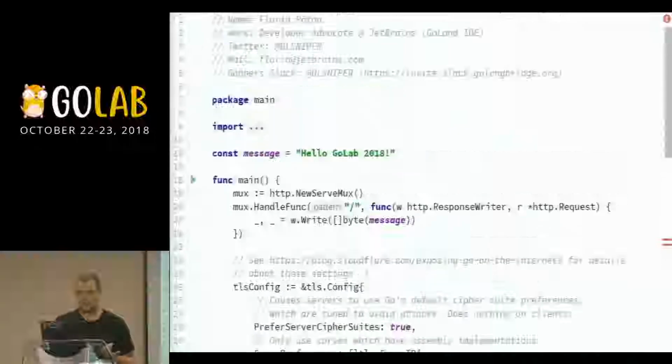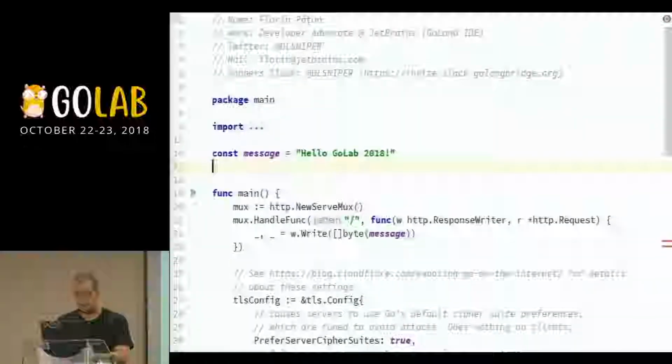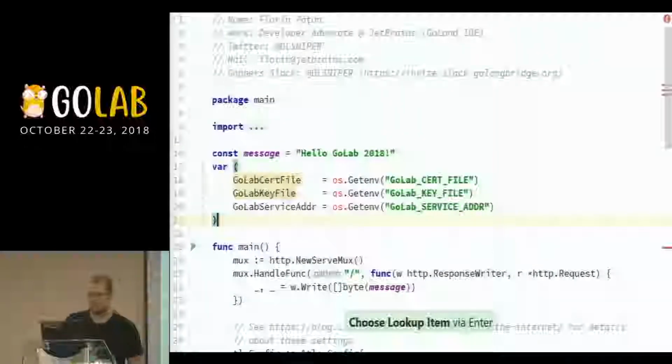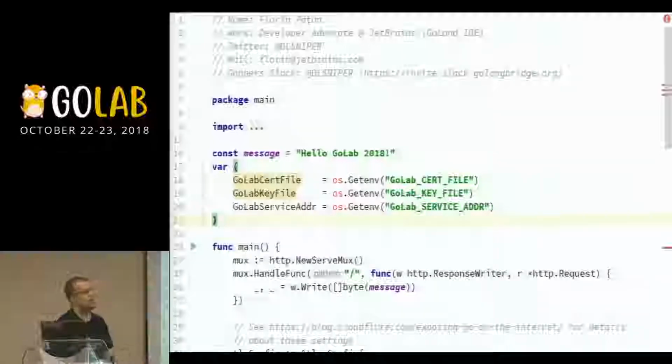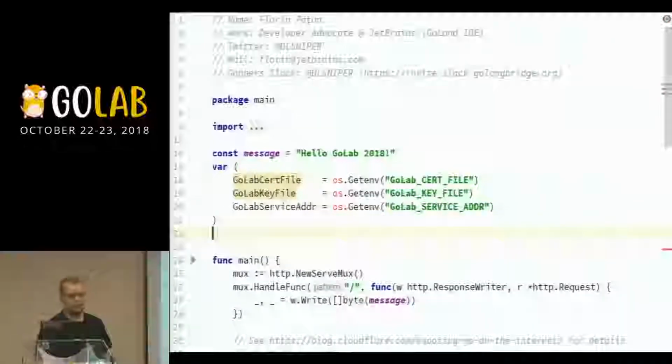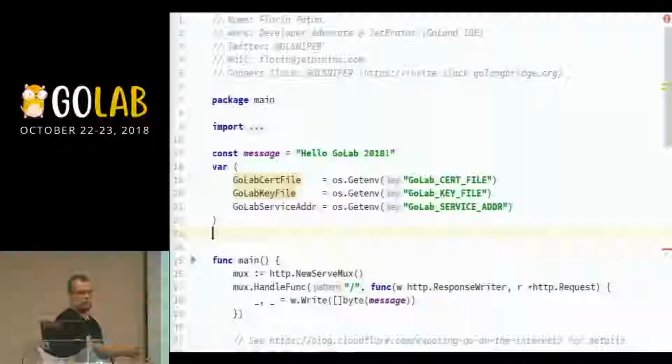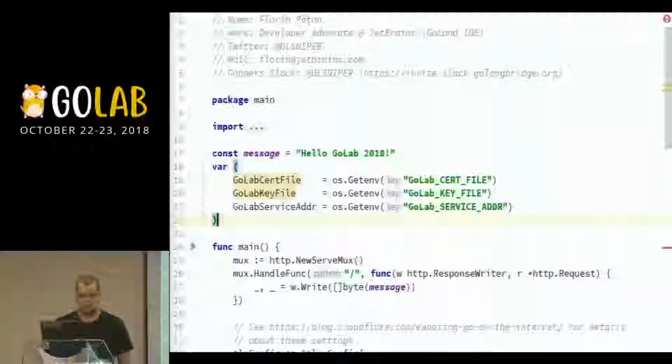Another part I can do, let's go up here, is use some environment variables to configure my service. Now, you probably can use environment variables at your workplace, but you can also use something like etcd or something else to read your configuration from. In my development environment, usually I have environment variables. In my production environment, I stick with them as well.